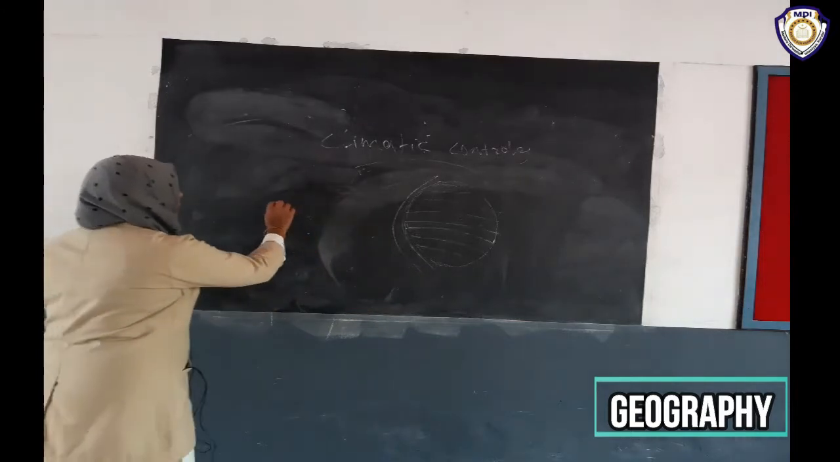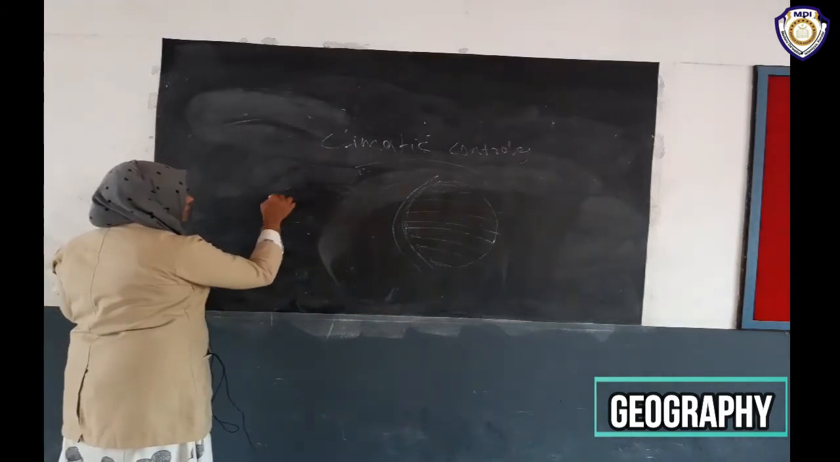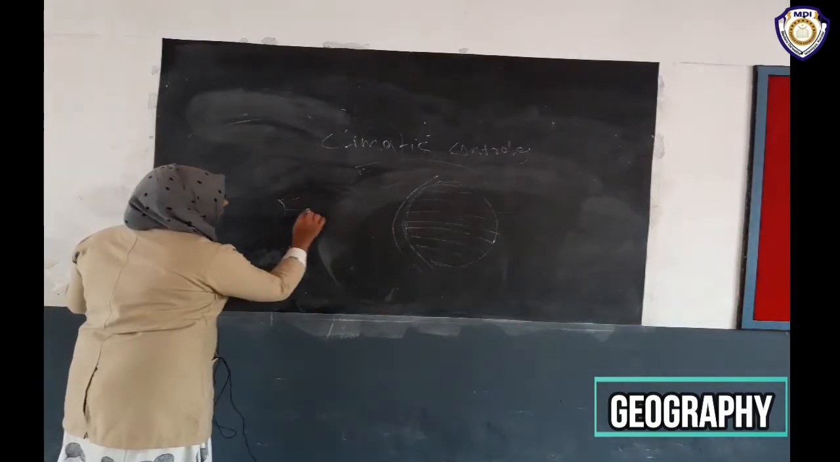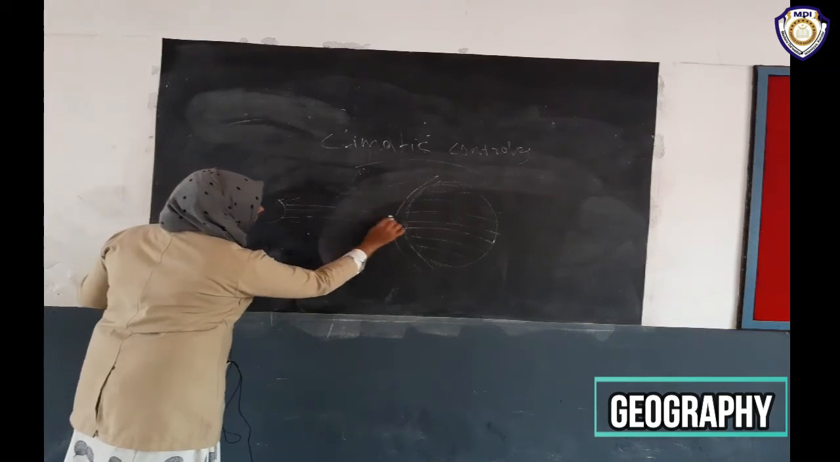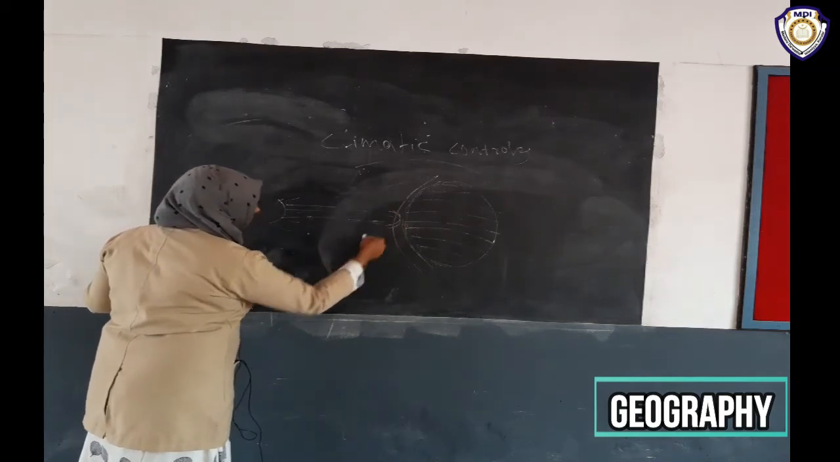All of you listen to me. Imagine this is the sun. Here, sunlight directly reaches the equatorial regions.